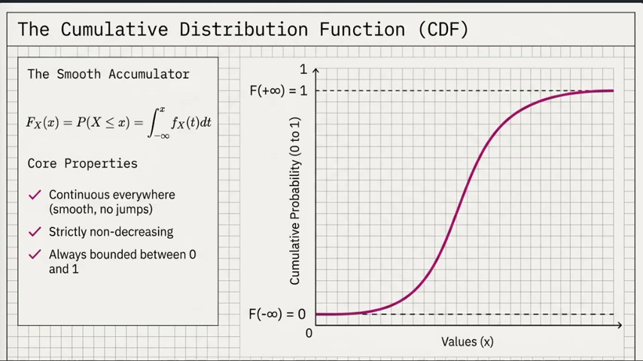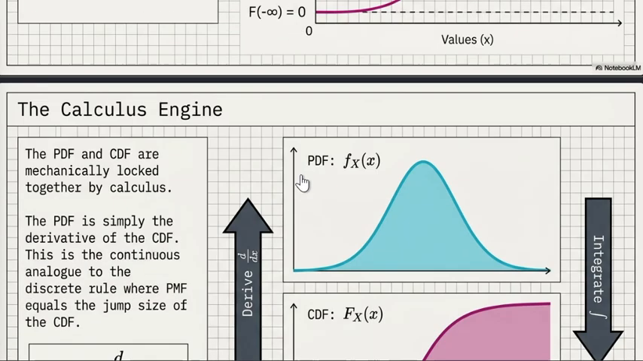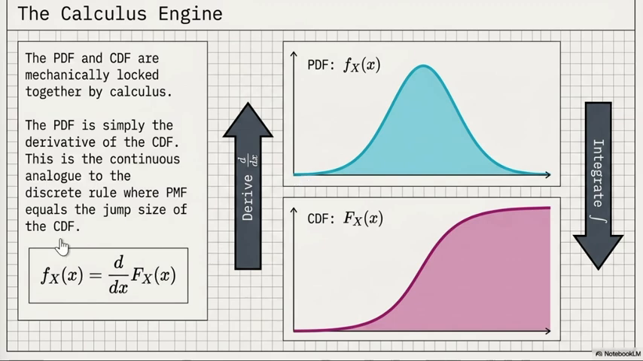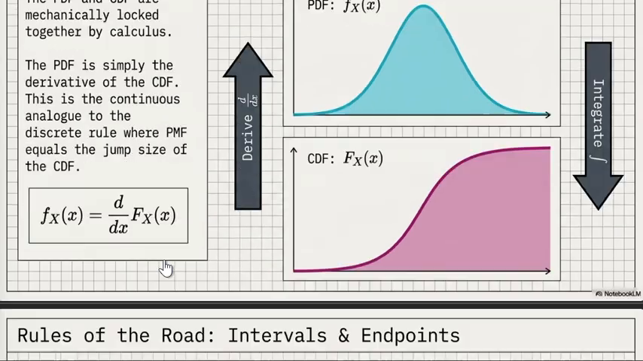Now, the fundamental relationship, what is that? The PDF is the derivative of the CDF, okay? As you can see written here, f of x is equal to the derivative of the CDF. Wherever the derivative exists, this is the continuous analog of the PMF. PMF is the jump size of the CDF. You can remember it as PMF is equal to the jump size of the CDF.